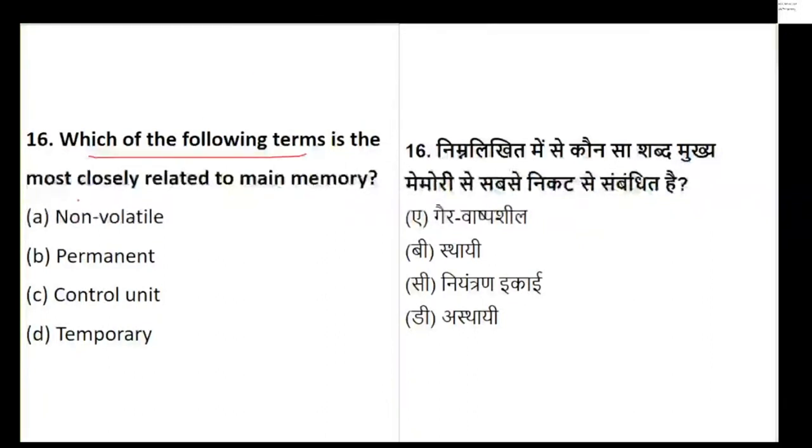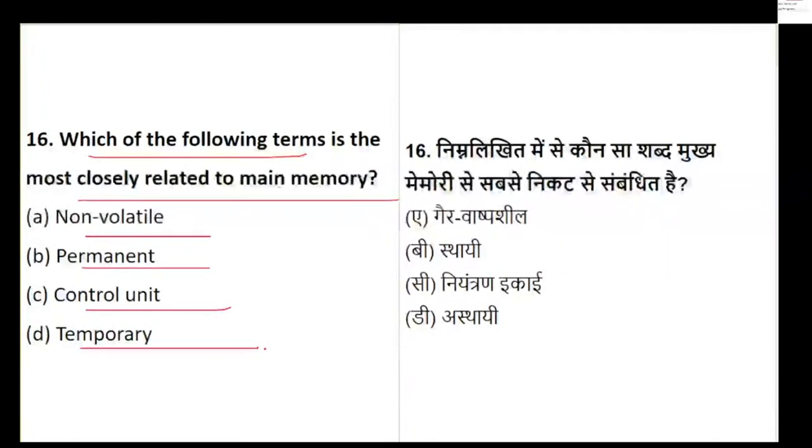Which of the following terms is closely related to main memory? Whether it is non-volatile, permanent, control unit, or temporary unit. We have 16 questions today. I couldn't finalize 20, but yes, the 16th question we will do. Which of the following is termed as, or is related to, main memory? That is non-volatile, permanent, control, or temporary.